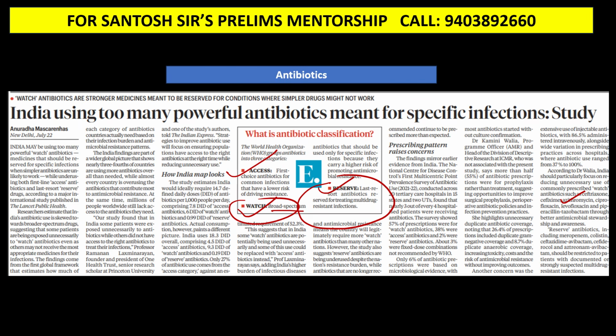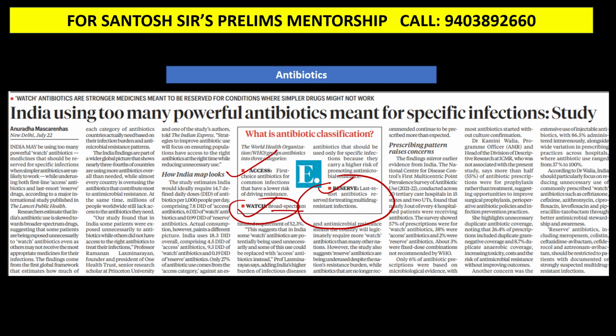So these are watch antibiotics. Then we have reserve antibiotics, where the chances of multi-drug resistance are very high. This is called meropenem, colistin, which is very famous, then ceftazidime. So please note these names. These two categories' names are very important because sometimes UPSC will just give you the names and ask you what these are.